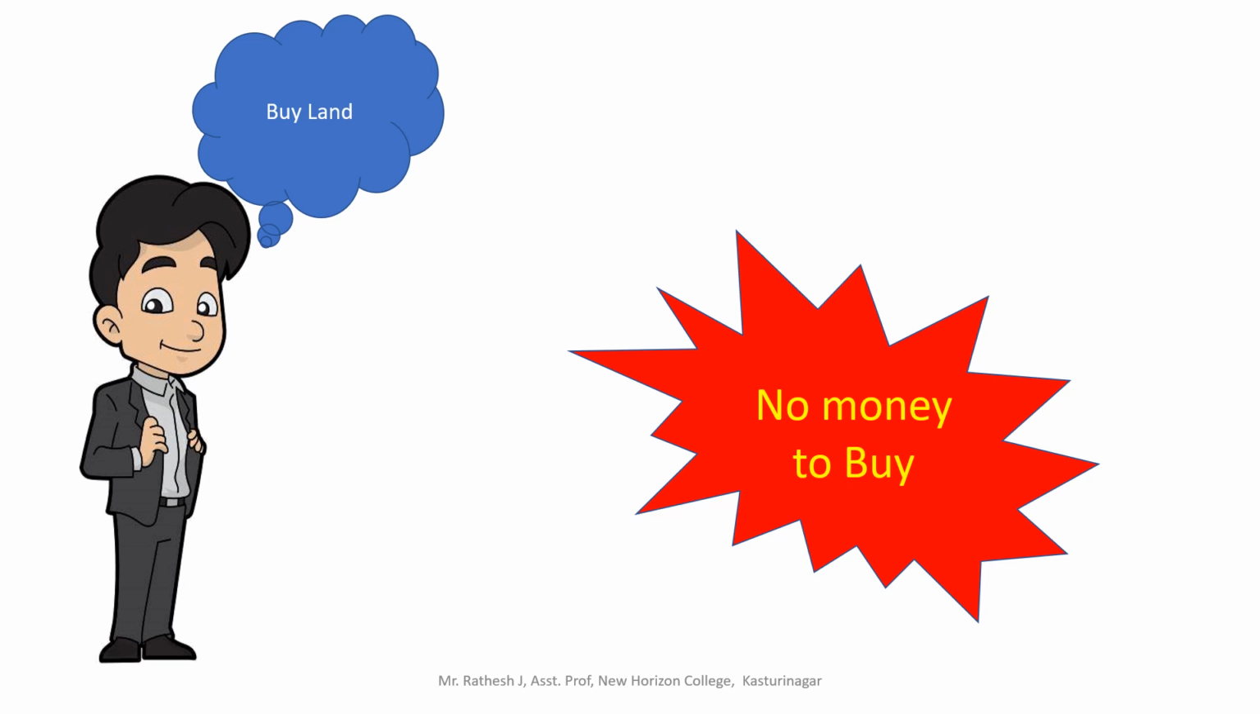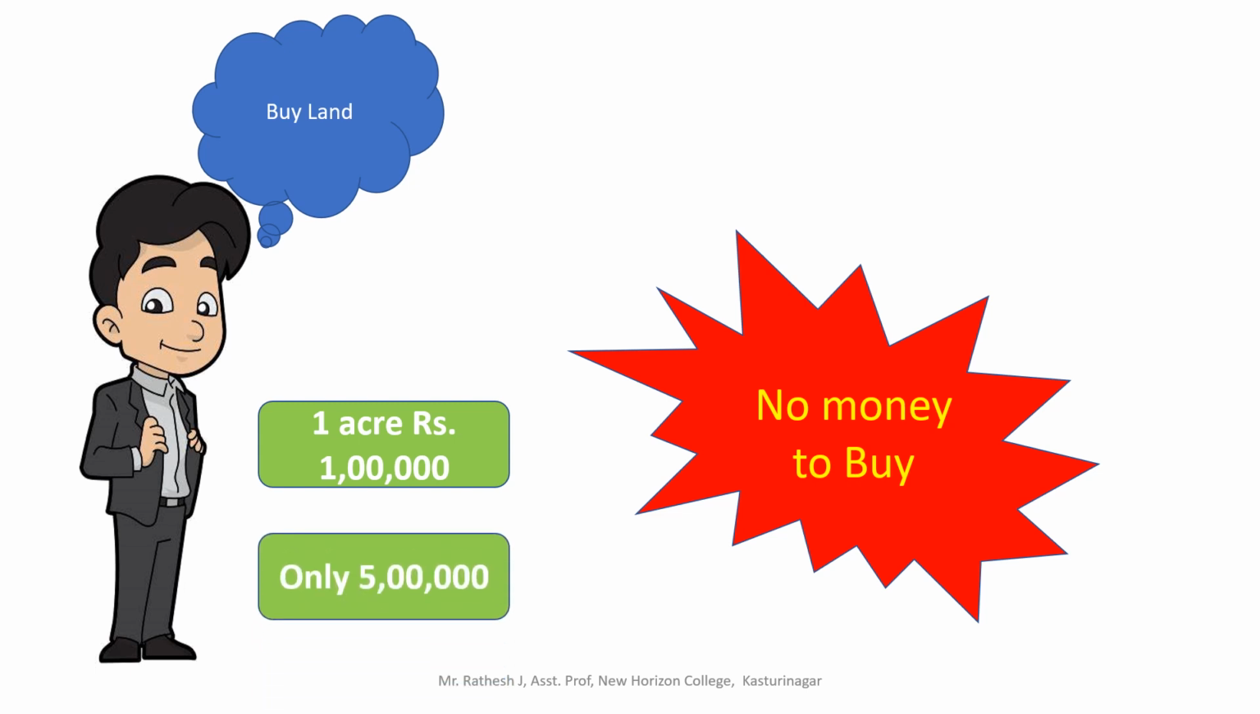So he thought of purchasing land, but he doesn't have money, and he also inquired about the land value at present. Now in that locality, the land value is 1 lakh rupees per acre. For 1 acre, 1 lakh rupees. But he had only 5 lakh rupees out of all his savings. Now, how much land can he purchase with this money? Only 5 acres.